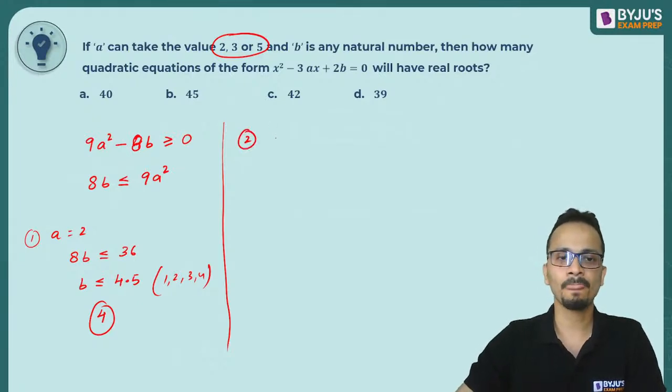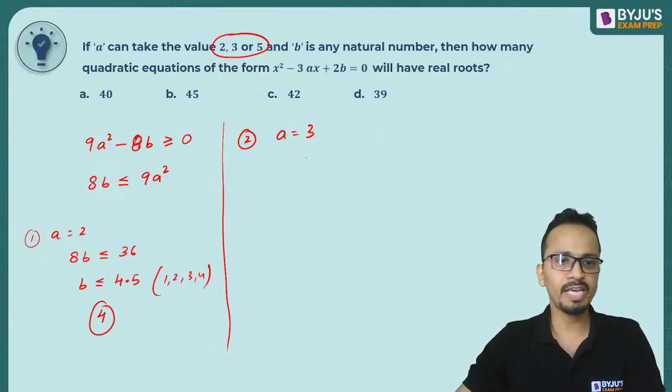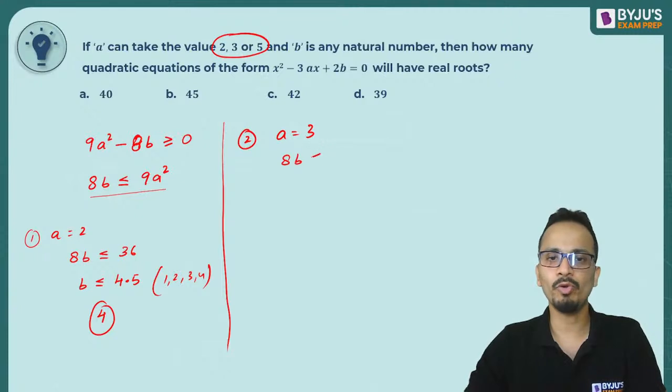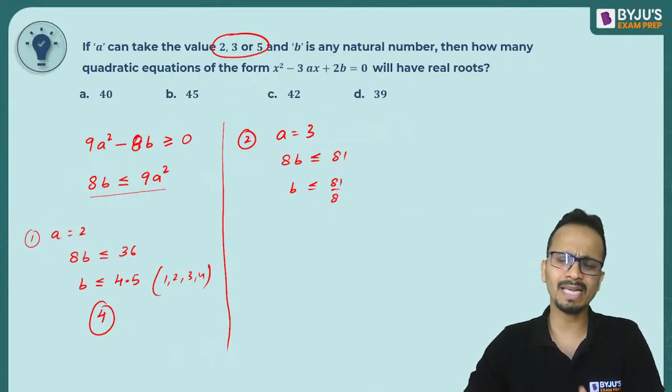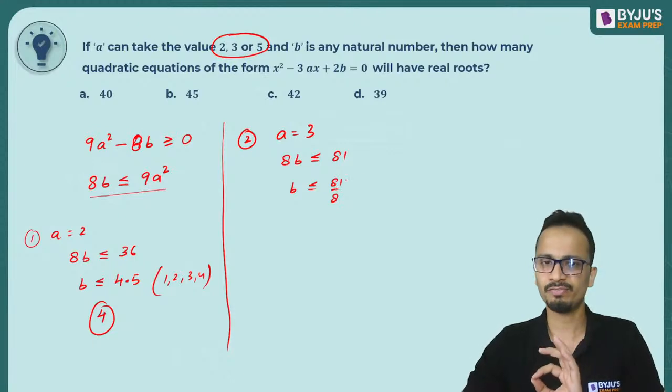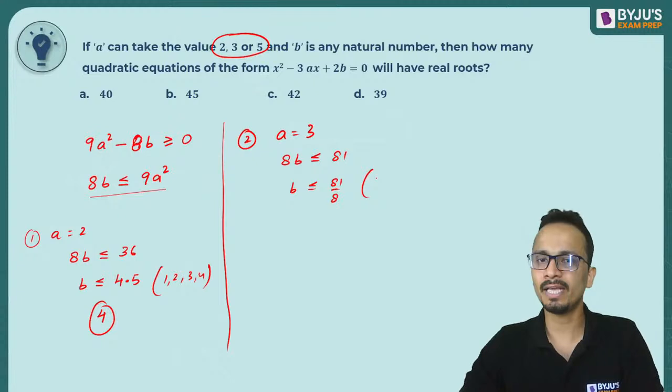Second case, if A is equal to 3. I'll substitute it here. So 8B will be less than or equal to 81, and B will be less than or equal to 81 upon 8, and that will be 10.125. So the values of B will be starting from 1 up till 10. From 1 to 10, there will be 10 solutions for this.